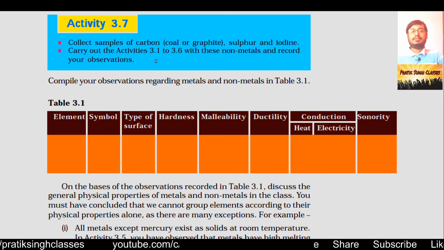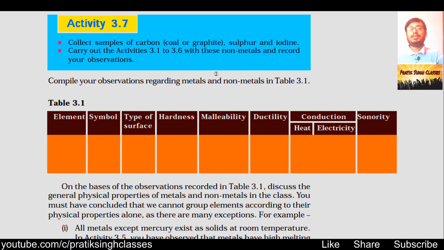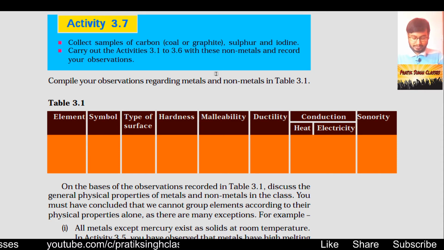Carry out the activities 3.1 to 3.6 with these non-metals and record the observations, whether they are good conductors of heat, whether they are good conductors of electricity. When we hammer them, whether they withstand the pressure and force or break. Then when striking them on a hard surface, whether they give a special type of sound.